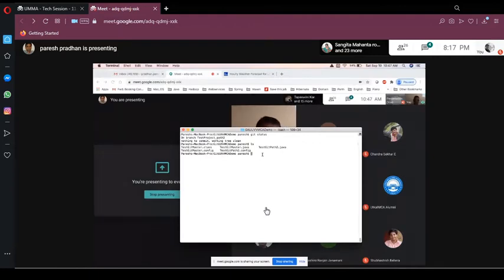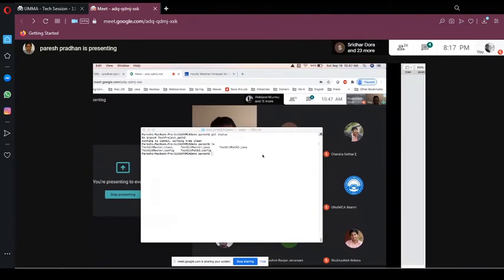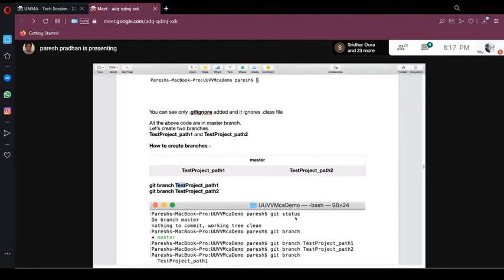Team 1 said we completed our development. Team 2 said we completed our development. So now we need to sync the code. How to sync the code is the merge. We need to merge the code from part 1 to master. You can do it either way: part 1 to master and master to part 2, or part 2 to master and part 1 to master. We can do anything and sync all the code.